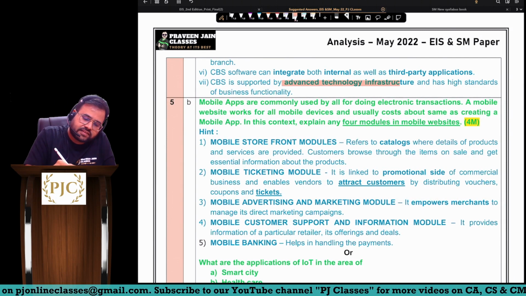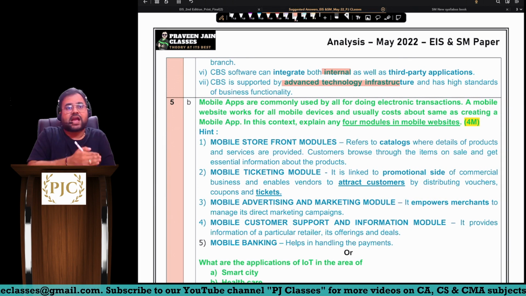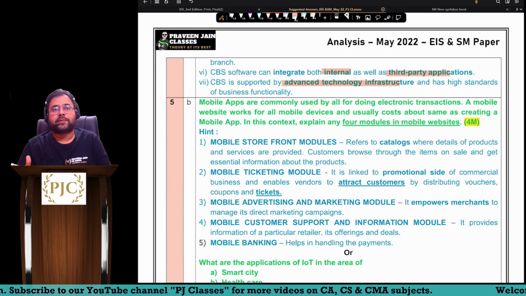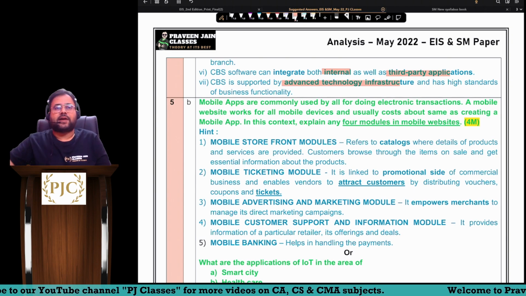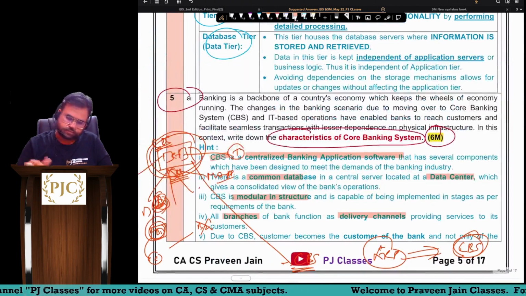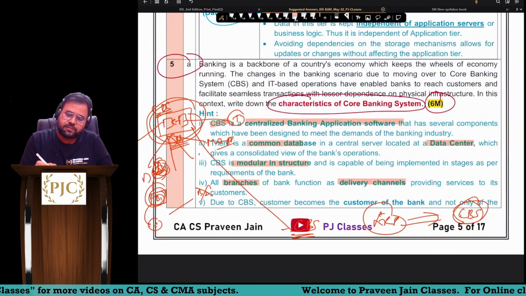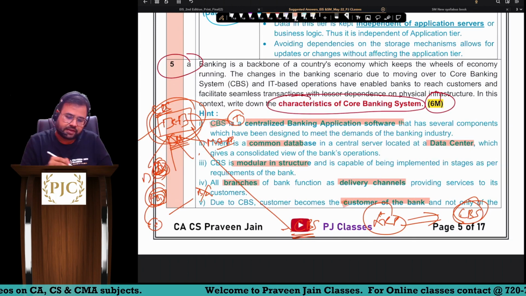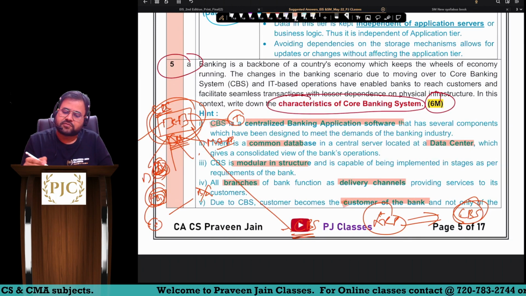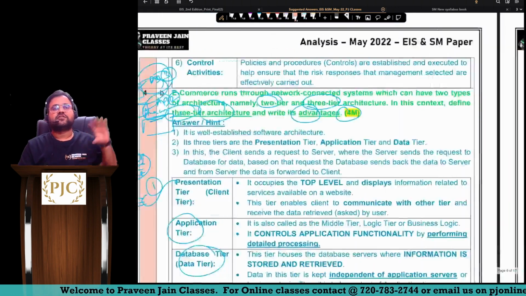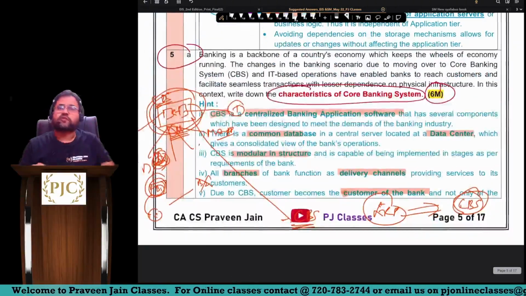Agreed? Yes, sir. It can integrate your bank application also with third party application. For example, Google Pay, PhonePe, correct? Sir, these are third party applications, but still they are integrated with our banking application. And with the introduction of CBS, you are no more customer of the branch, you are the customer of the bank. Look, due to CBS, customer becomes the customer of the bank and not only the customer of the branch. Simple answer. So 6.6 marks, beautiful question this was.